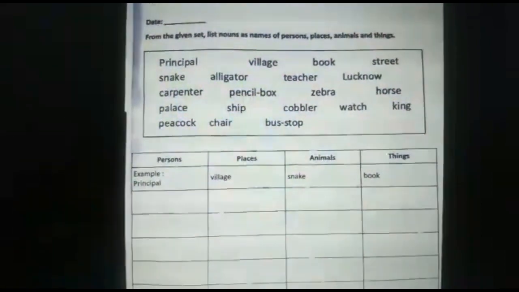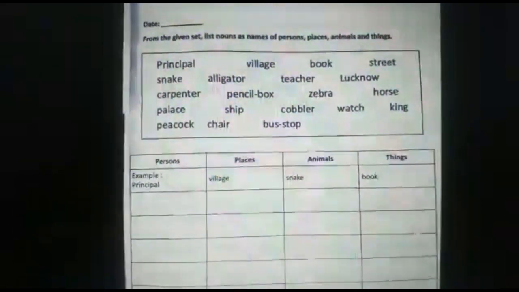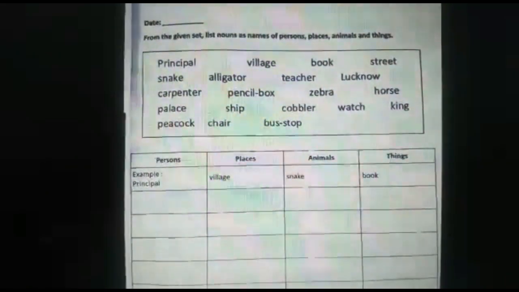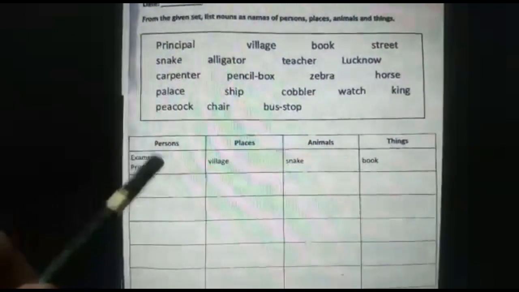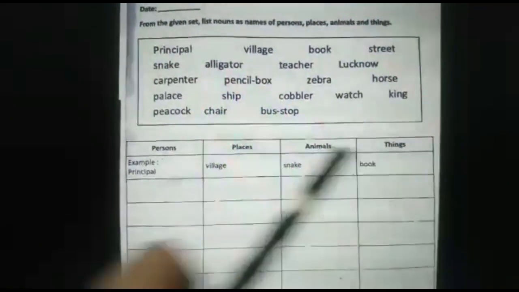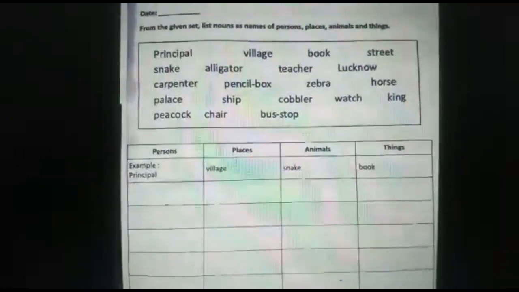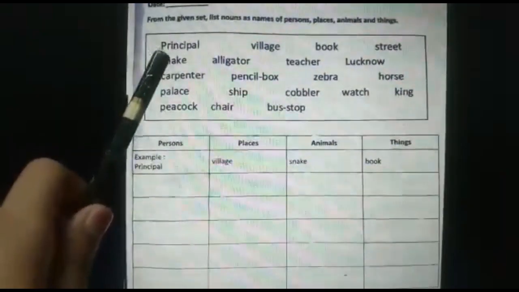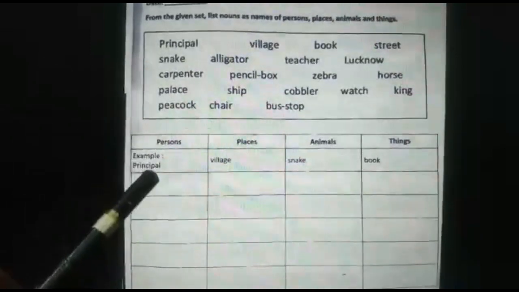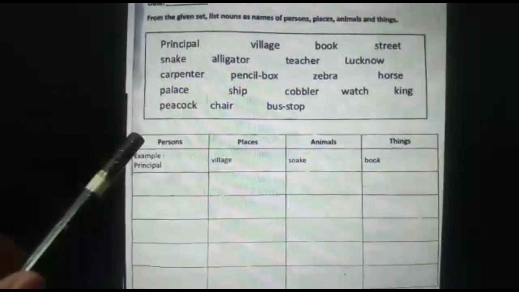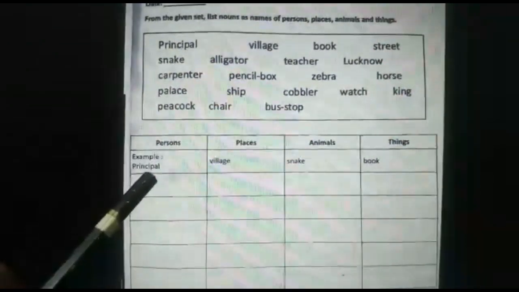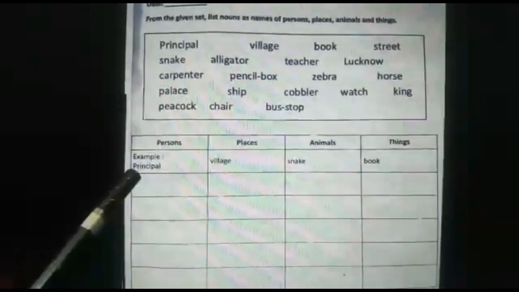Okay children, now let's do a few examples. As you can see, the page below is divided into 4 columns: persons, places, animals and things. Now let's pick up one word at a time. The first word in the box is principal. So, since it is a name of a person, children, we are going to put it under which column? It will go under the column of persons. Can you see? It is already written in the example.